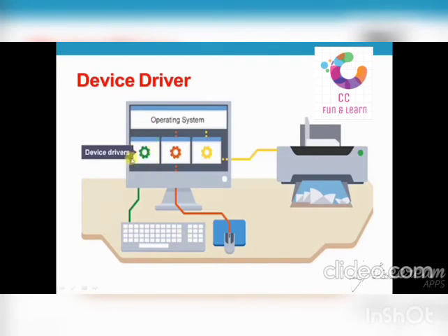This is the driver for the keyboard. It contacts the keyboard directly. Then the operating system contacts the driver for the mouse, here in red, and then it's connected directly to the mouse. Here you can see in yellow, it is the driver for the printer. So we can say the operating system connects separate drivers for each and every device it contacts.